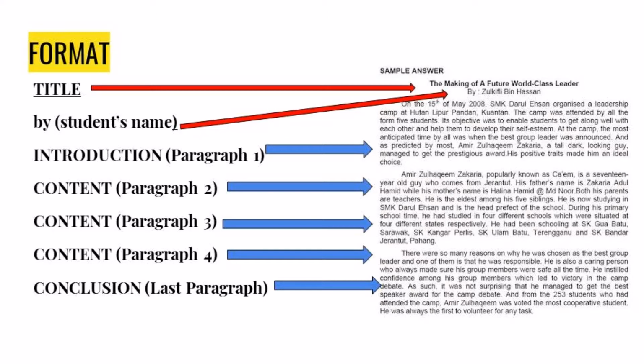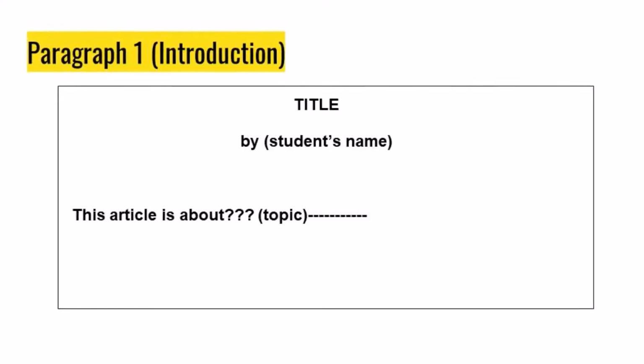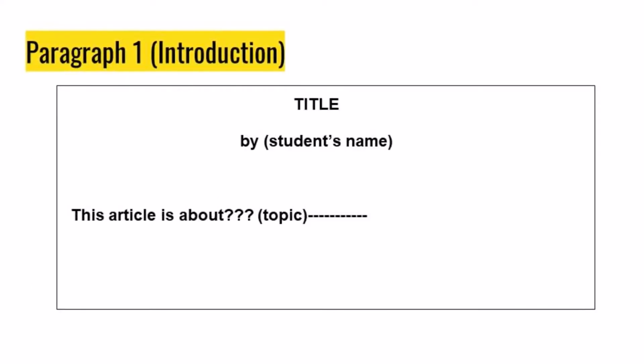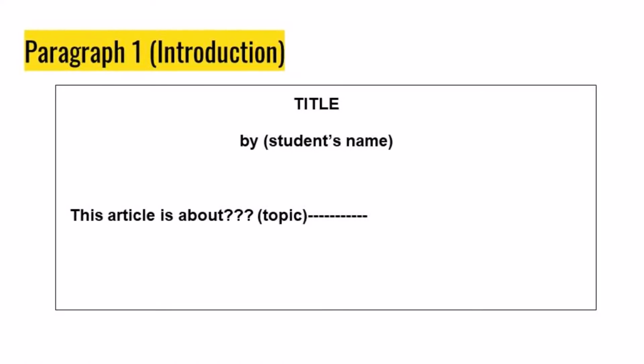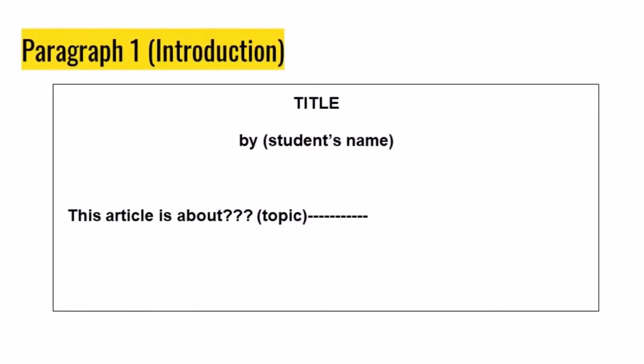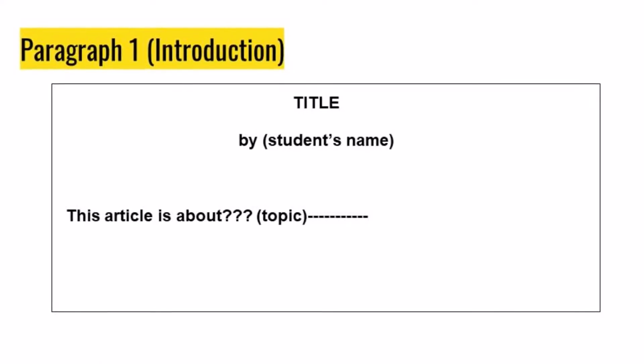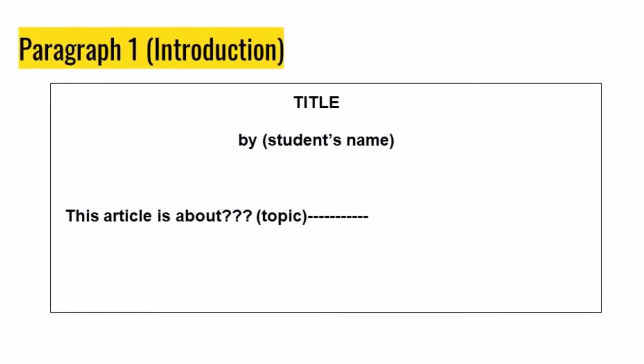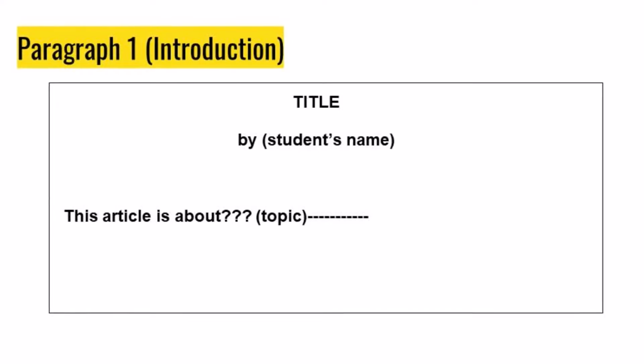After that, we have the last paragraph, the conclusion. This is the format of an article. Now, we are going to look at the details in each part of the article. First, the title. The title should be about the topic of the question. Second, write your name as the writer of the article. Then, for the first paragraph you can start the introduction with sentences like, this article is about.